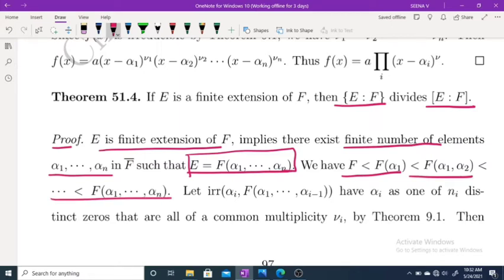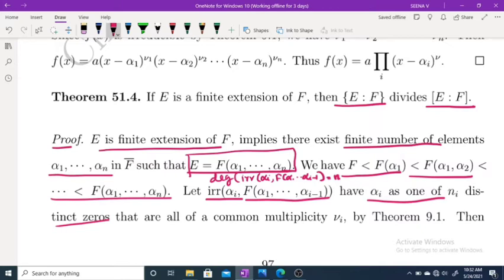Now let the irreducible polynomial of alpha i over F of alpha 1, alpha 2, etc., alpha i minus 1 have alpha i as one of its ni distinct zeros. Because suppose the degree of the irreducible polynomial of alpha i over F of alpha 1, alpha 2, etc., alpha i minus 1 is equal to n, then alpha i is one zero of this polynomial.